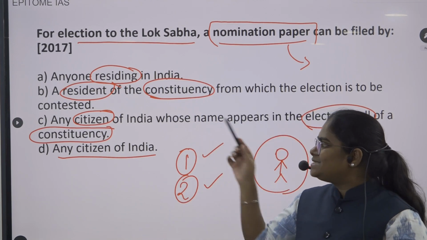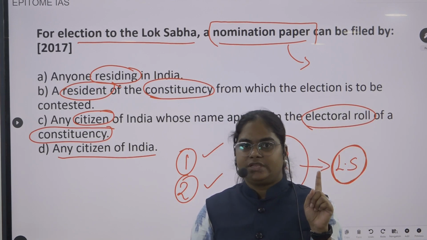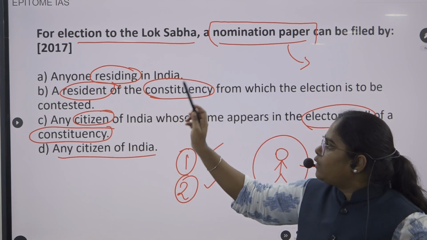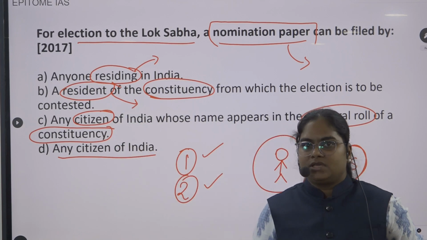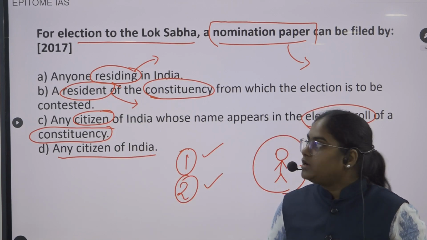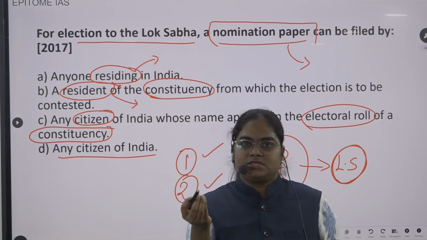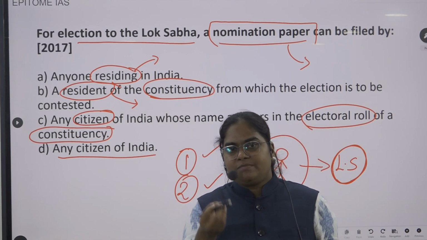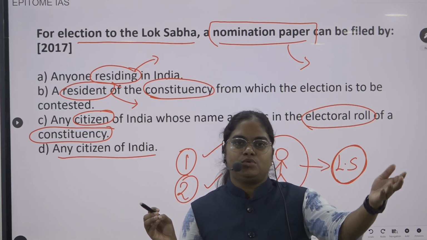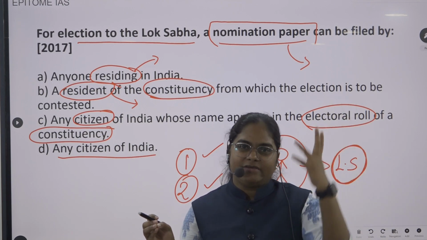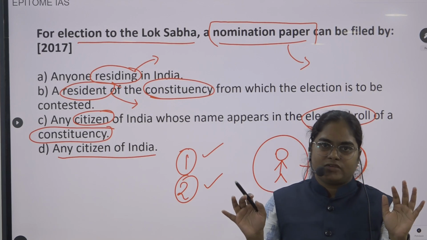First thing we know, for contesting in the Lok Sabha election, he should be a citizen of India. In option A and option B, they are saying anyone residing in India. They are not talking about citizenship, they are talking about residency. So any person residing in India means all the people who are staying in India, citizens plus those people who belong to another country and don't have Indian citizenship, who are just staying in India for the time being.